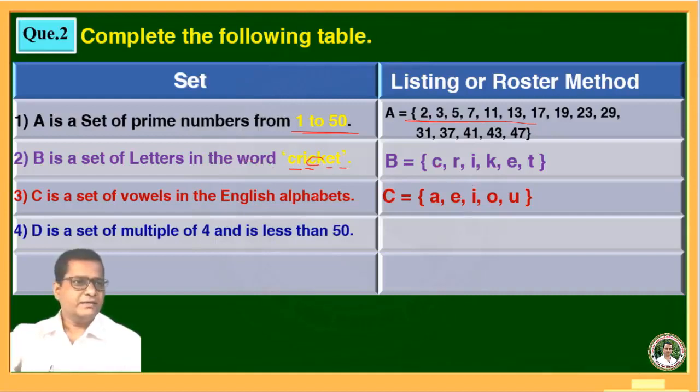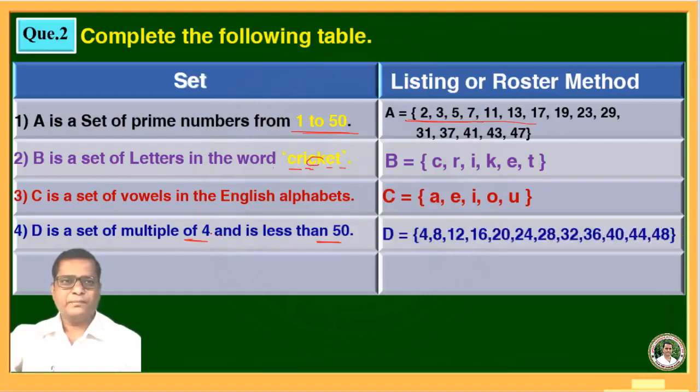D is a set of multiples of 4, okay, and less than 50. The multiples of 4 less than 50 are 4, 8, 12, 16, 20, 24, 28, 32, 36, 40, 44, 48. These are the elements of this set D. Now next example, E is a set of perfect square numbers from 1 to 50. Perfect squares 1, 4, 9, 16, 25, 36, 49.